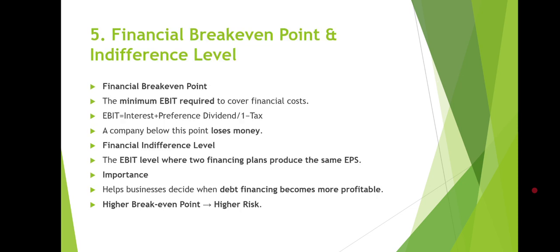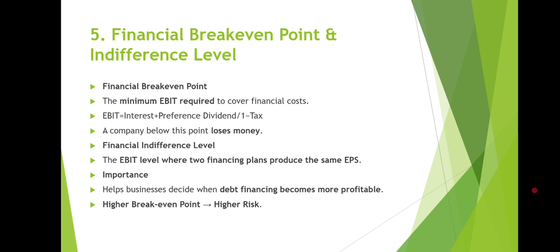Next topic we have financial break-even point and indifference level. So basically it is the minimum EBIT required to cover the financial cost. EBIT is equal to interest plus preference dividend divided by (1 minus tax), and a company below this point loses money.